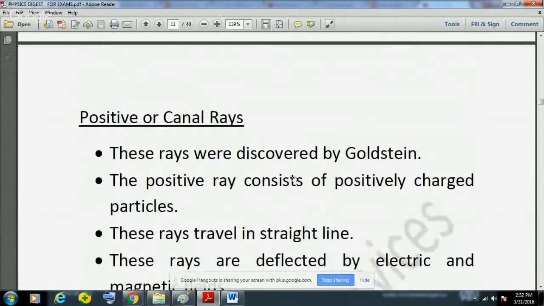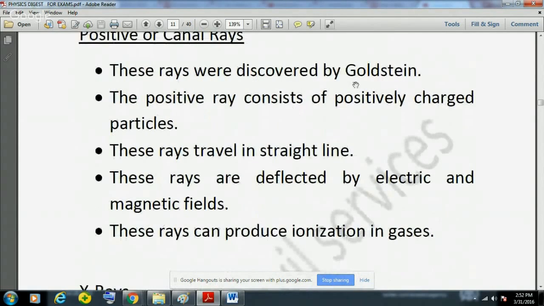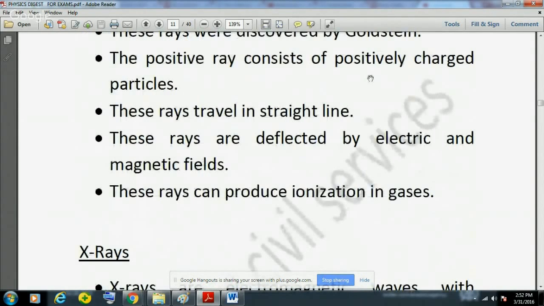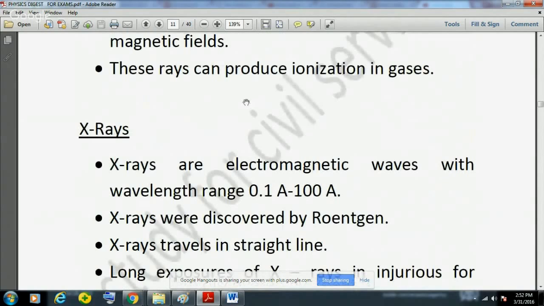Then another type of rays are positive or canal rays. These rays were discovered by Goldstein. The positive rays consist of positively charged particles. They also travel in a straight line. They can be deflected by electric and magnetic fields. These rays can also produce ionization in gases.